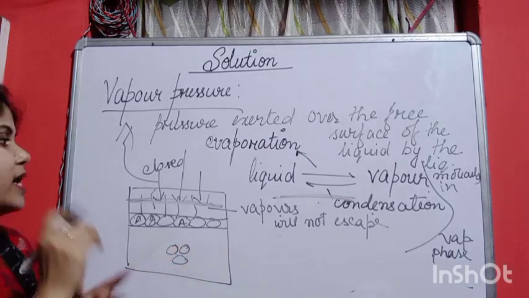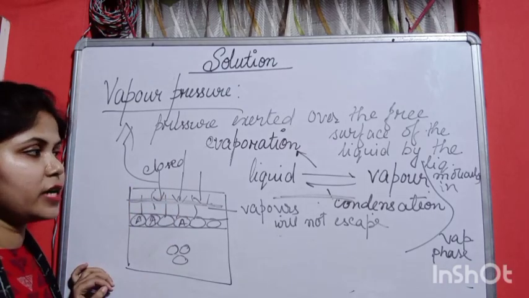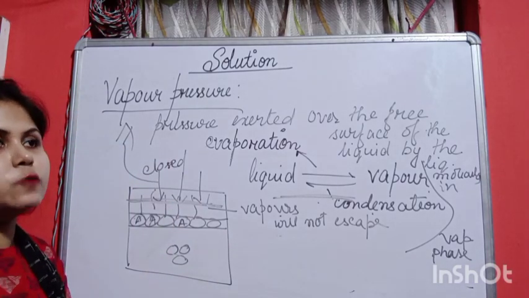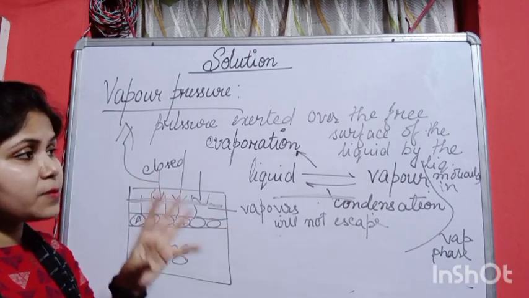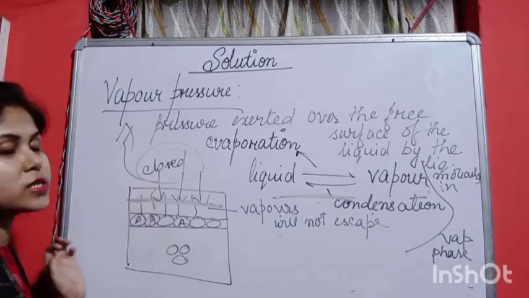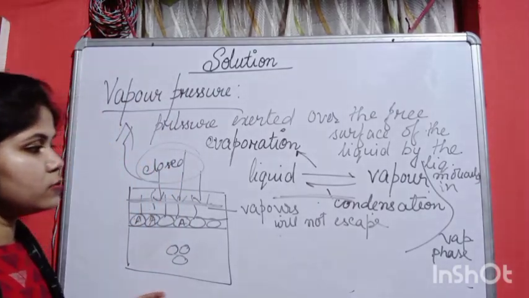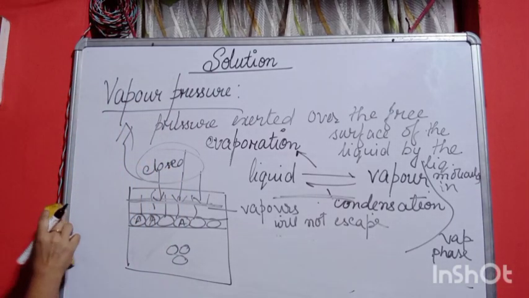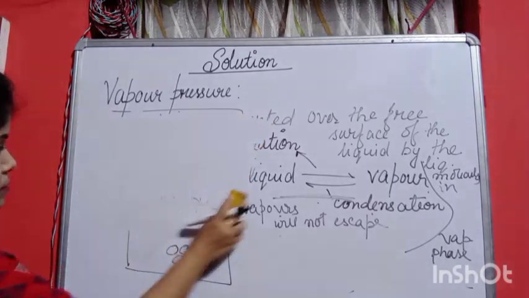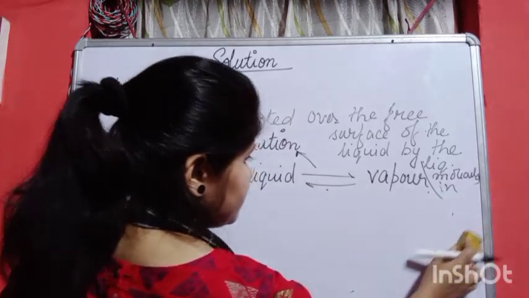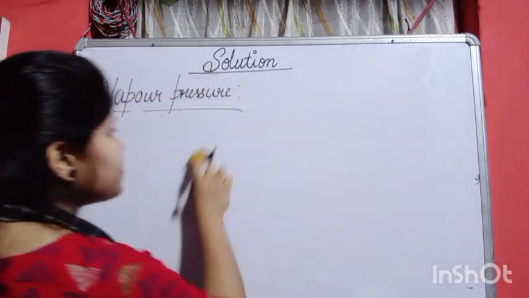But now let me tell you one thing: vapor pressure does not depend on the shape of the container, whether it is round or spherical. It does not depend on the shape. It will just depend on it being a closed container such that the vapors will not escape. Okay, so please note it down. So vapor pressure is done.